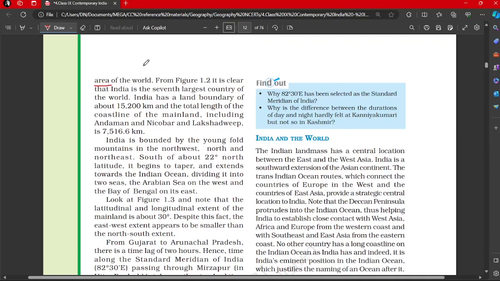Similarly, when we make a comparison with population versus land that India has, the population-land ratio, such comparisons can be made if you know the percentage terms. For example, you have 2.4% land, but how much percentage of population? Around one sixth of the population resides here, right? It is clear that India is the seventh largest country of the world. So whenever you read such a thing, it raises the question: which is the largest geographically?